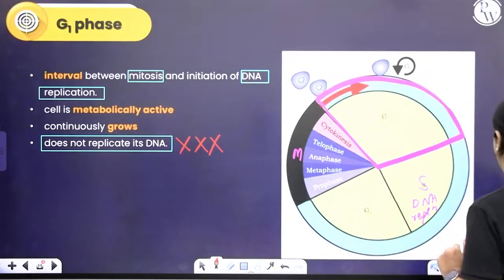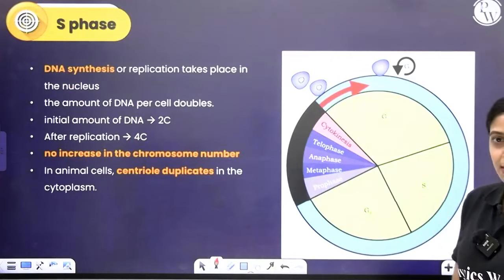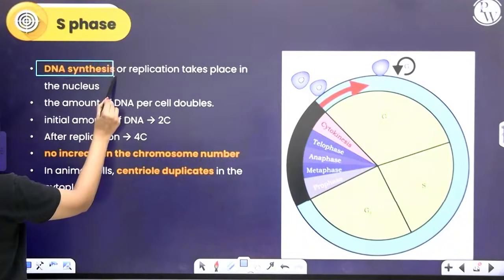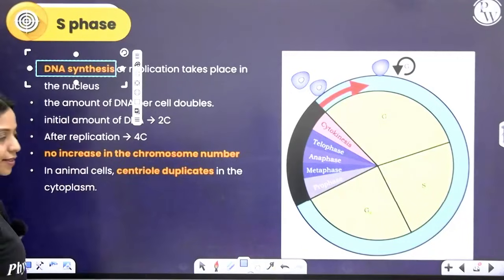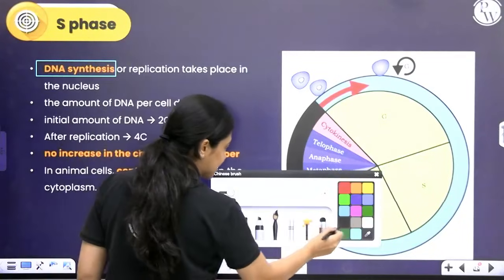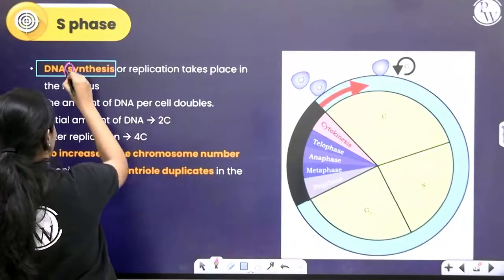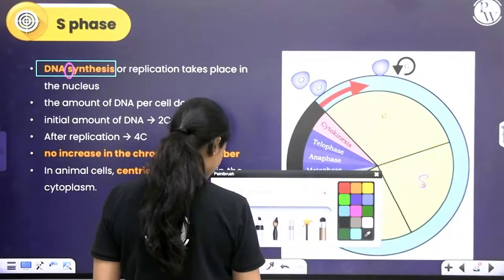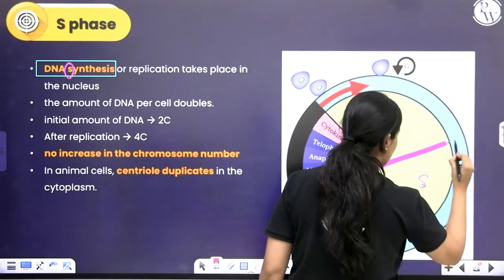Okay, now talking about S phase, this is where replication of DNA will take place. You call that DNA synthesis. The S in synthesis is what this S represents. So here you have the S phase.